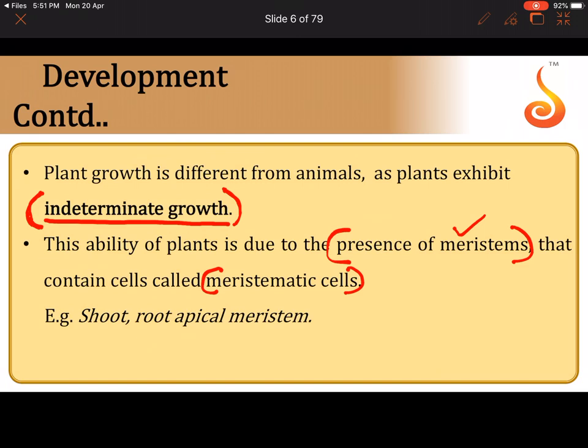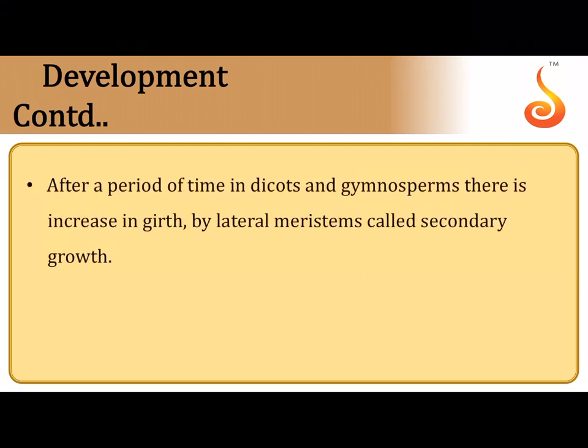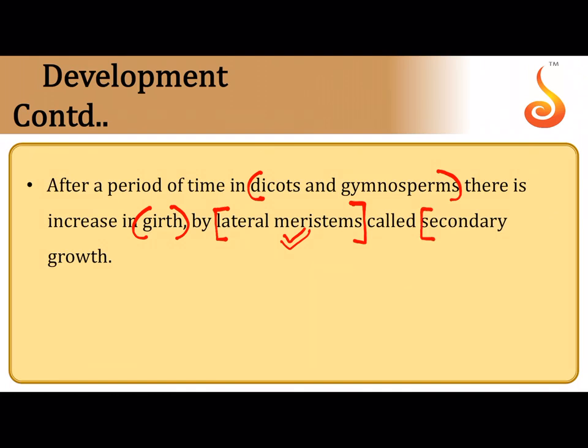This kind of meristematic tissue, you can find in the shoot apex and in the root apical meristem. In dicots and gymnosperms, after a certain period, the plant will start increasing in its thickness, that is its girth, and that happens because of a special type of meristems located along the lateral sides of the body of the plant, which are referred to as the lateral meristems based on their position. Please remember, this process converts the non-woody stem into a woody stem, and this process is referred to as secondary growth.